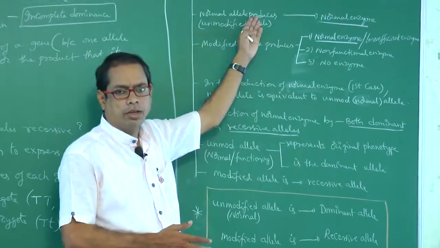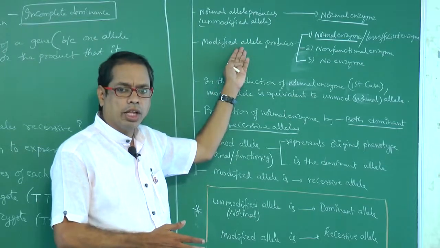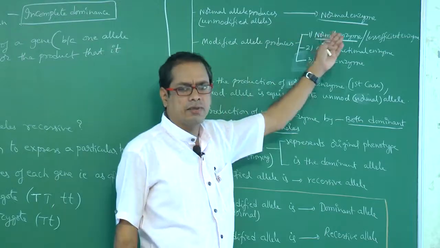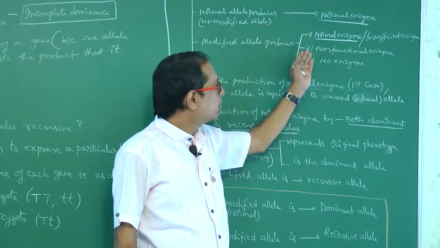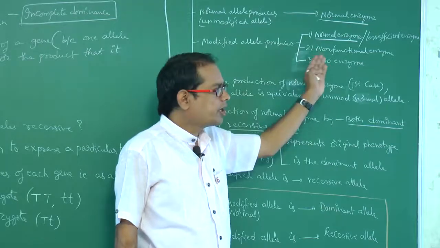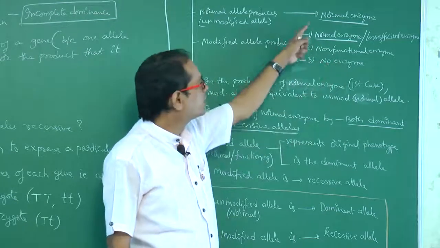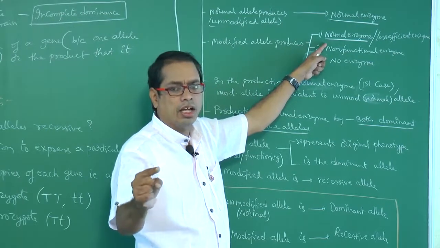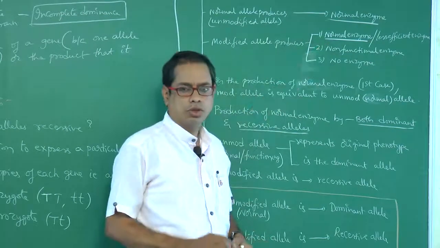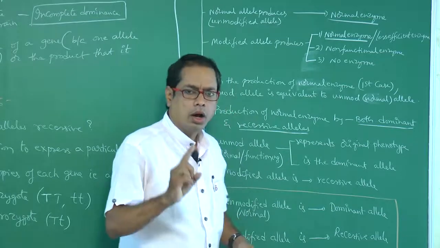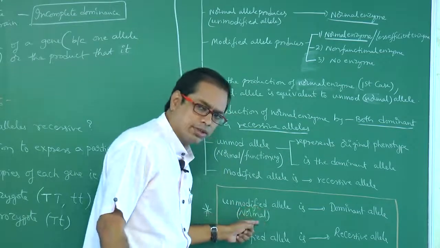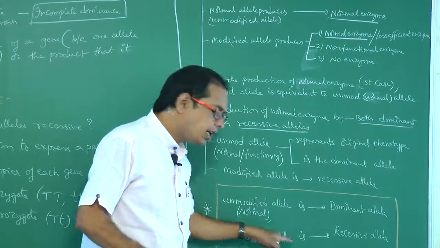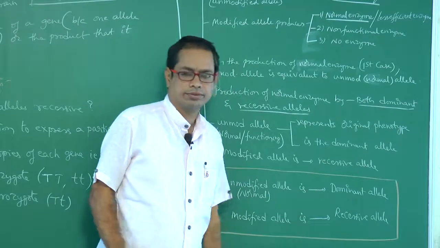The modified allele, small t, is able to produce three characteristics: normal enzyme, or less efficient enzyme, or non-functional enzyme, or no enzyme at all. So in the first case, both the unmodified allele and the modified allele are equivalent. So what points do we have to remember? Unmodified allele is the dominant allele, modified allele is the recessive allele.